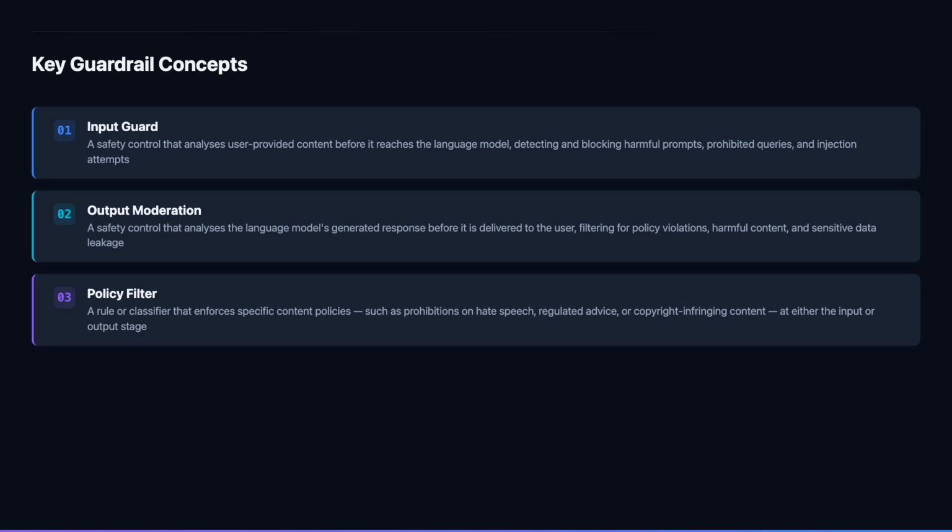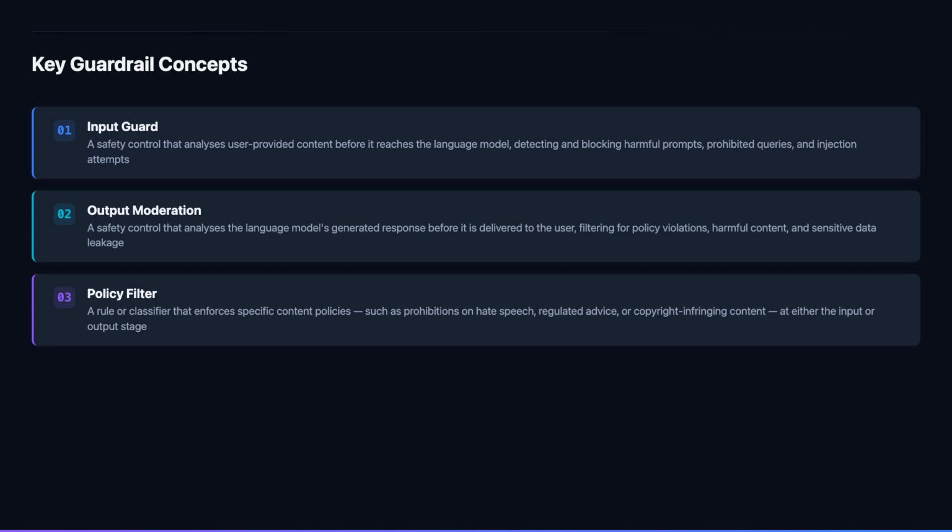the guardrail architecture. A policy filter for a healthcare AI system might prohibit the model from recommending specific medications or dosages without a professional disclaimer. A policy filter for a children's education platform might restrict all content to age-appropriate topics and vocabulary. A policy filter for a financial services chatbot might require all investment-related responses to include regulatory disclaimers.